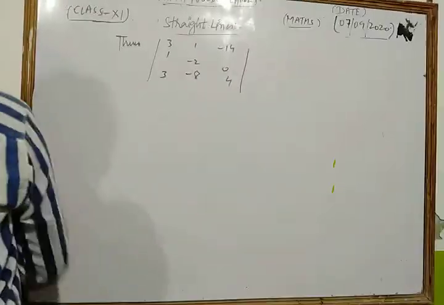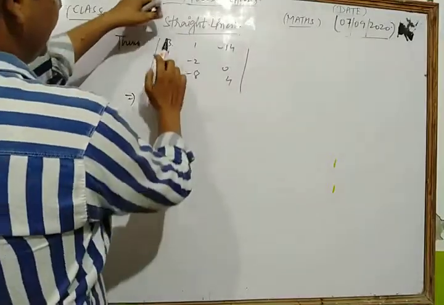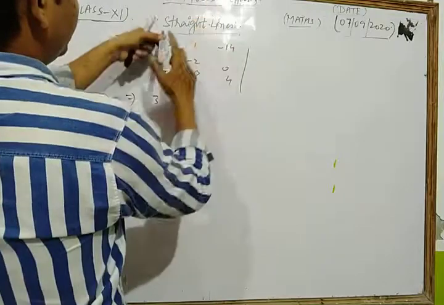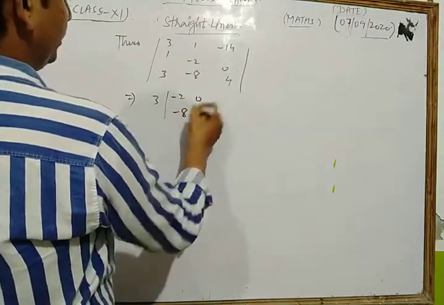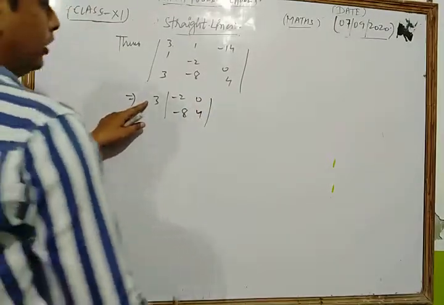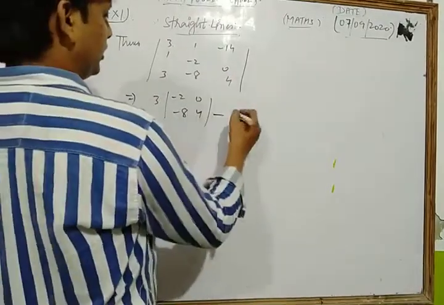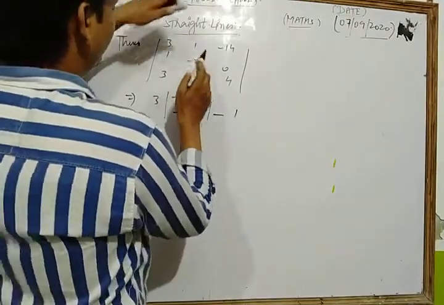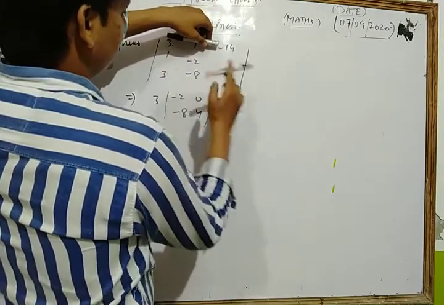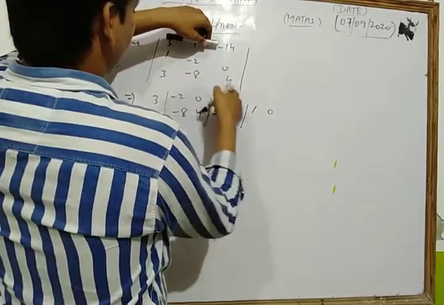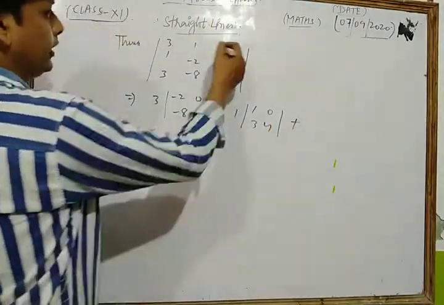Now let's simplify. First of all, we take 3, then we eliminate all the values in its row and column, so we take only -2, 0, -8 and 4. The first sign is positive, then negative. Now we take 1, eliminate the values in its row and column, and we get 1, 0, 3, 4, with plus, minus, then plus signs. Now we take -14.